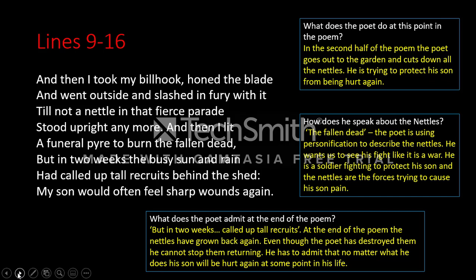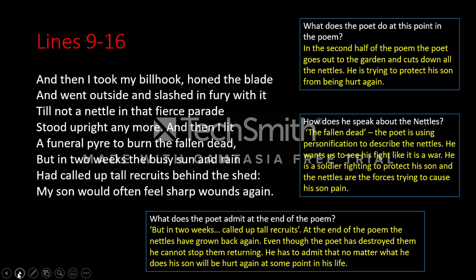When he speaks about the nettles, he uses personification again. He calls them "fallen dead", as if they're soldiers who've been killed in a war. He wants us to see this as a fight. His fight against the nettles is a war, two sides actively against each other. So he's a soldier, fighting to protect his son against this enemy army, and he's trying to protect his son from any pain.